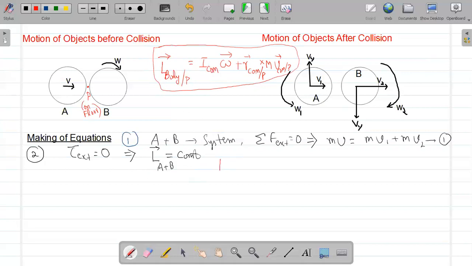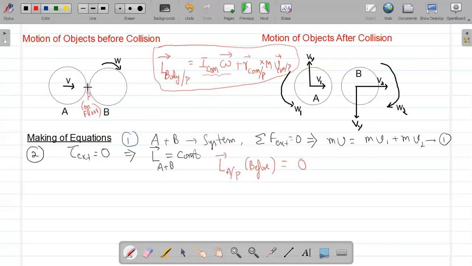So now angular momentum of object A relative to point P before the collision. Before collision, object A has no angular speed. Therefore, the first term, which is I COM into omega, will be 0. What about the second term?